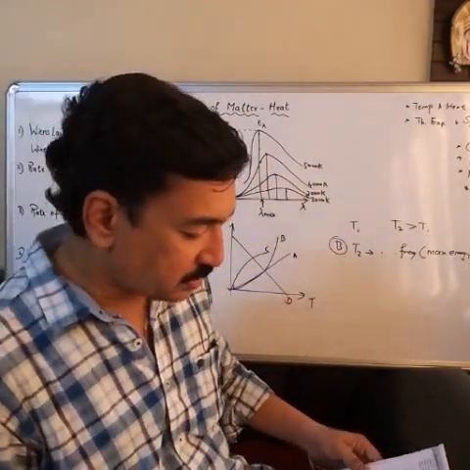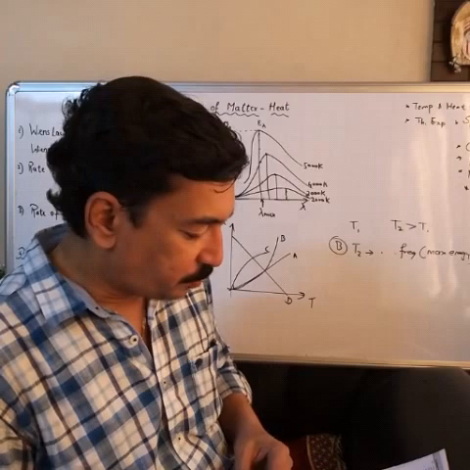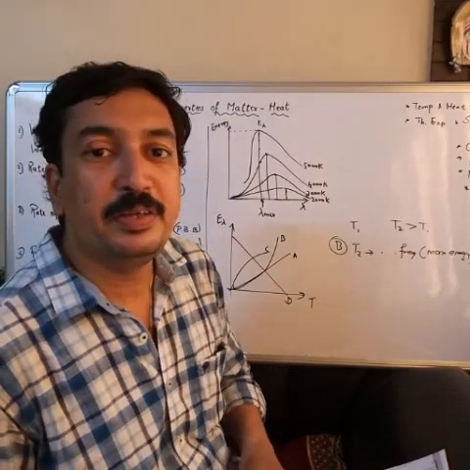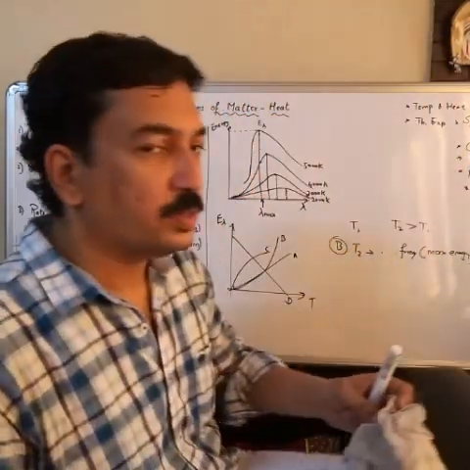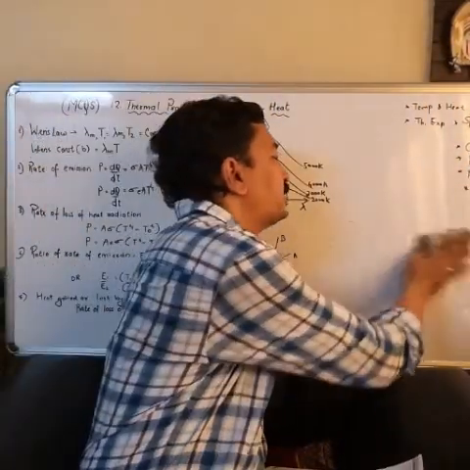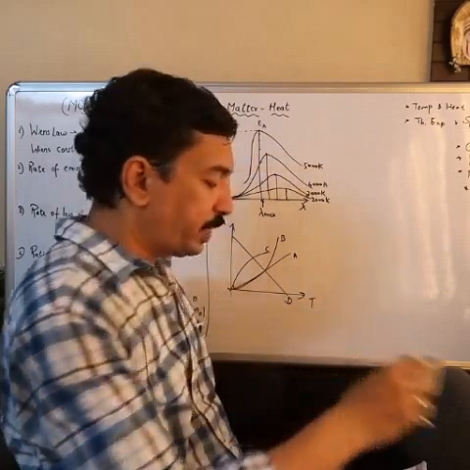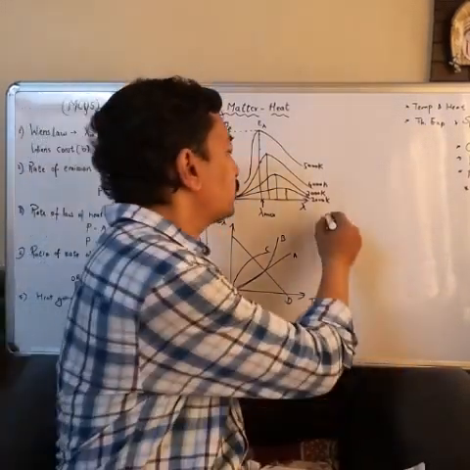Now the next, it was asked in AIPMT. Listen carefully to what I am saying. I will read it out. It is numerical 39.